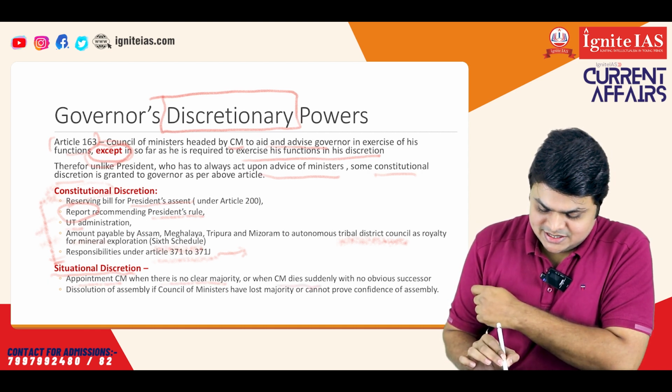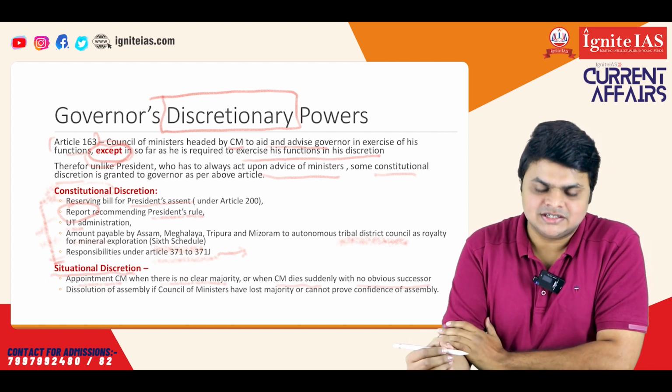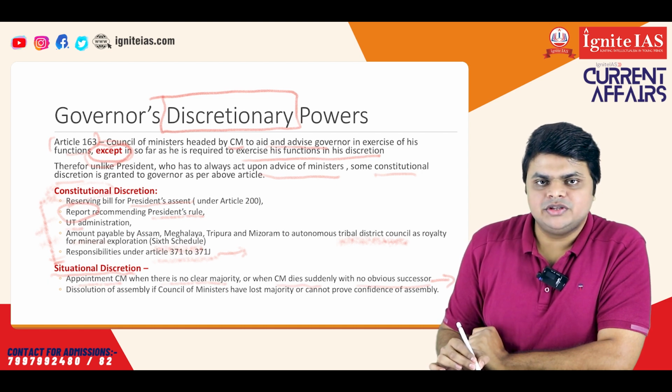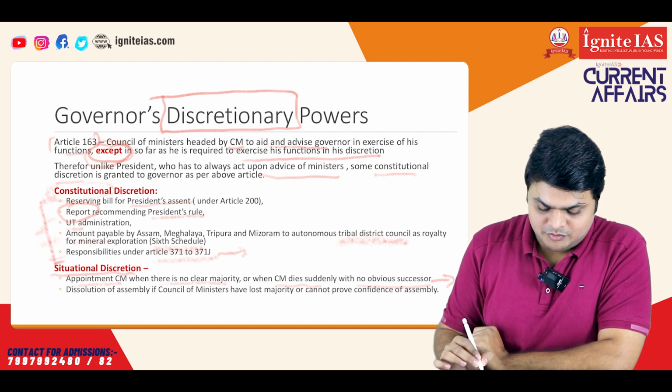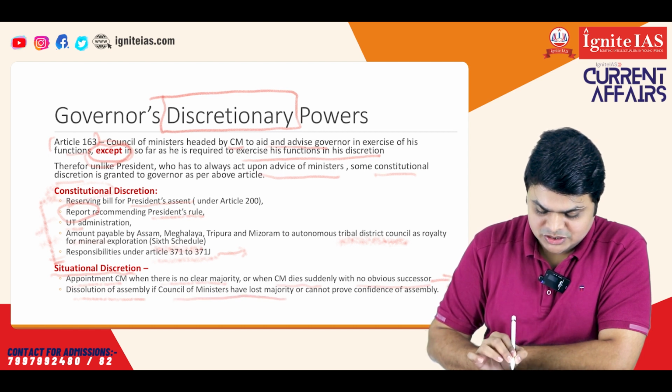Or when a CM dies suddenly and there is no obvious successor, in that case also the governor will exercise his discretion. But after exercising discretion, the government which is formed has to prove its majority on the floor of the assembly. Unless that, they cannot form a government. Then, the second situational discretion is dissolution of the assembly if the Council of Ministers has lost majority.